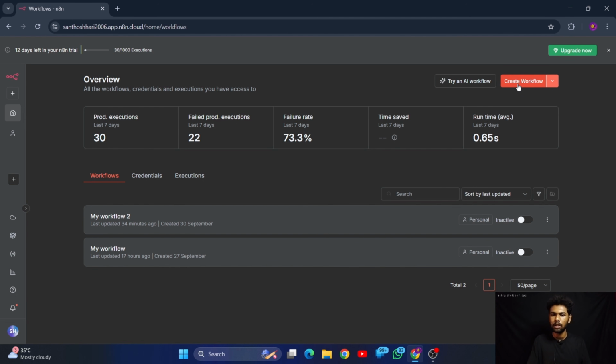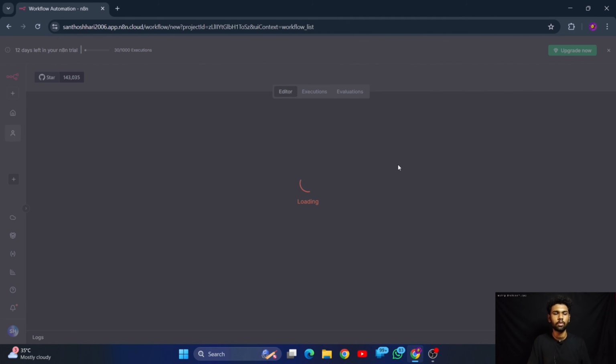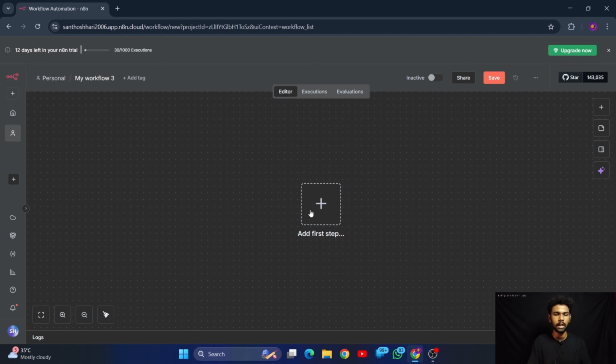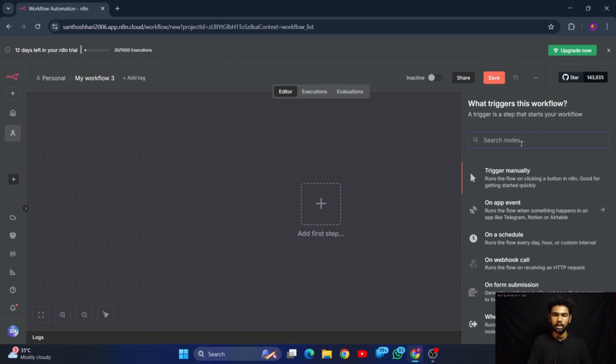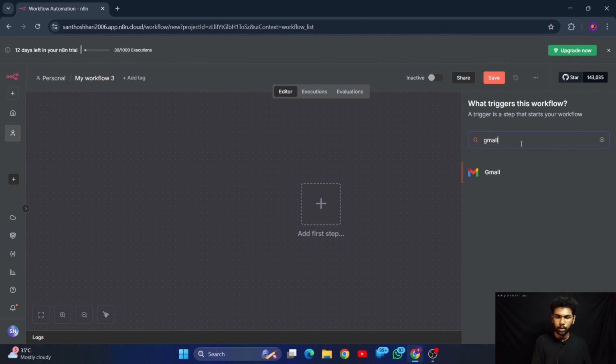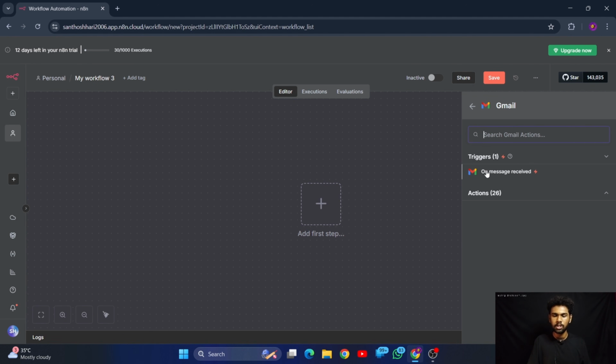Let me create a new workflow by clicking the create workflow button, and you can see the trigger node option here. Here we can add the first step for triggering. What I'm going to give here is a Gmail trigger. On the Gmail trigger, you can see 'On message received'.